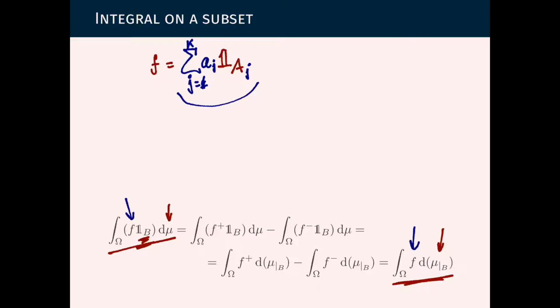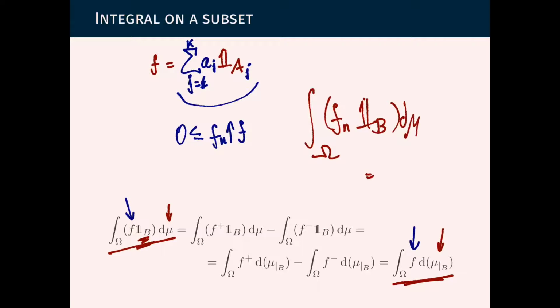And now once it holds for simple functions, if f is no longer a simple function, but instead is just a non-negative extended Borel function, then we take a sequence of simple functions that increase to f, and then we apply this identity: the integral on omega of fn indicator b, d mu, equals the integral on omega of fn with respect to the measure mu restricted to b.